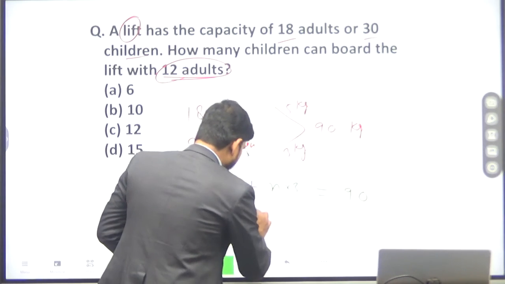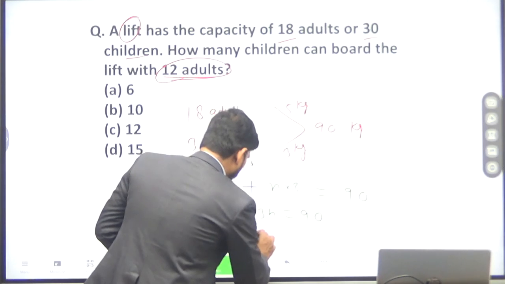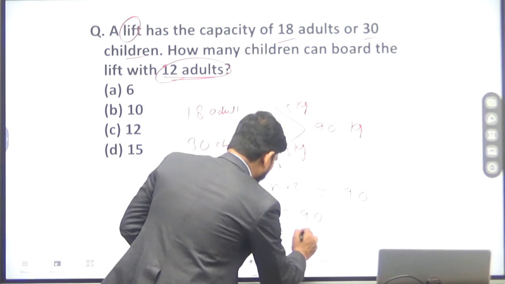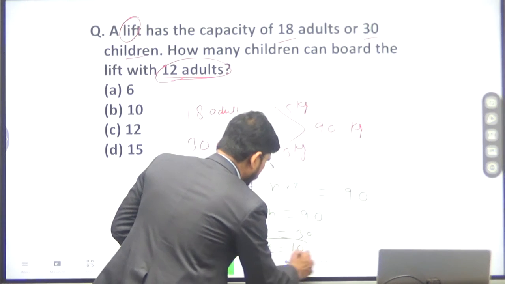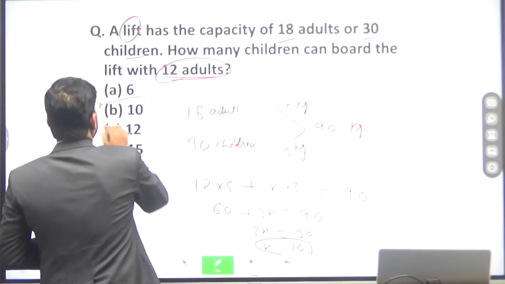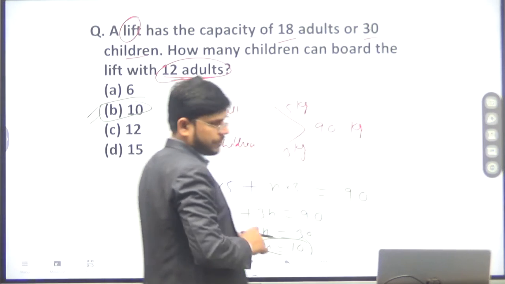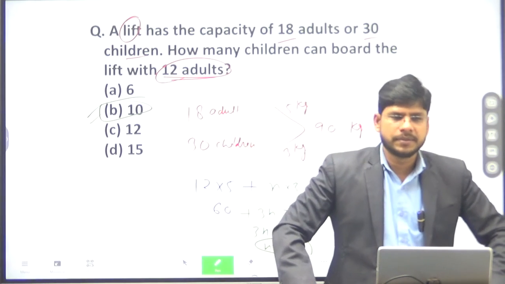So 60 plus 3n will be 90. The value of 3n will be 30 and the value of n will be 10. So how many children shall be there? 10. So option B will be the right answer.